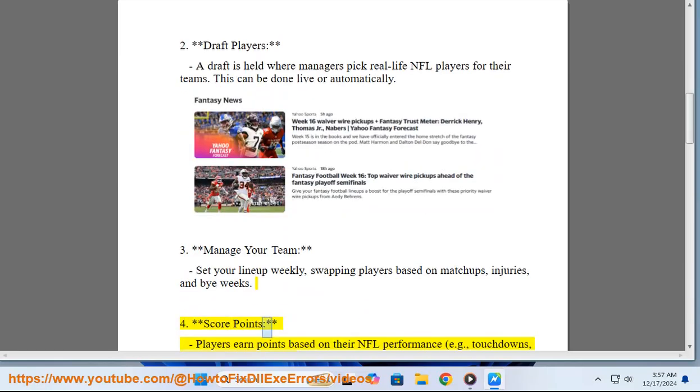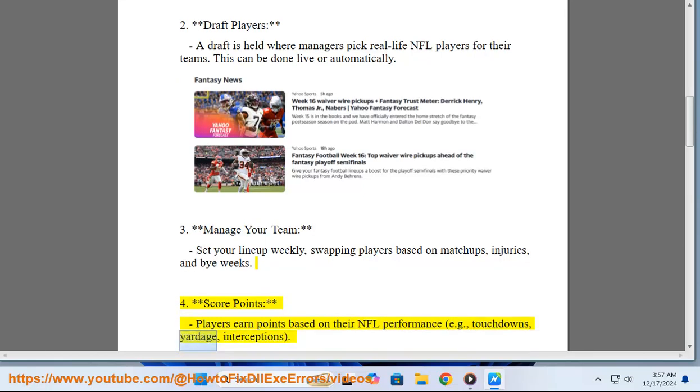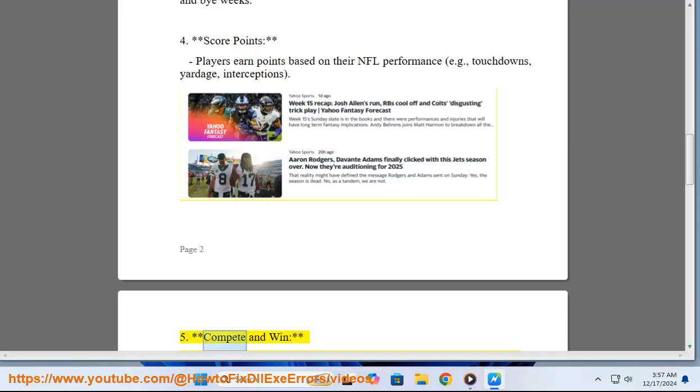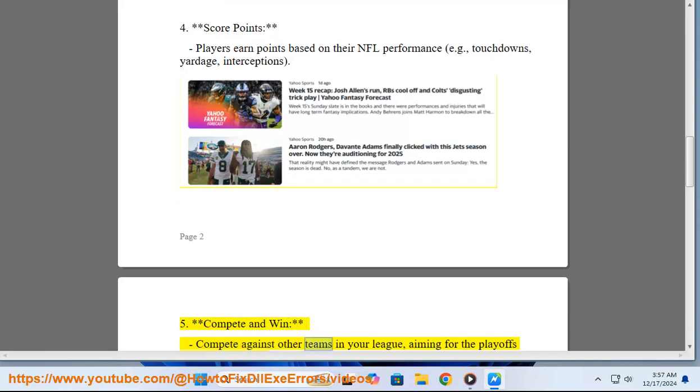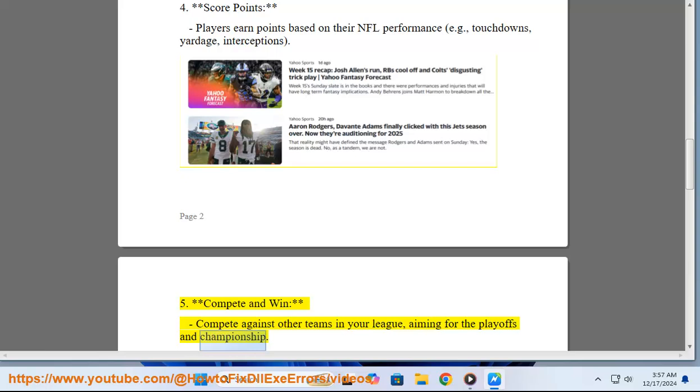4. Score points. Players earn points based on their NFL performance, for example touchdowns, yardage, interceptions. 5. Compete and win. Compete against other teams in your league, aiming for the playoffs and championship.